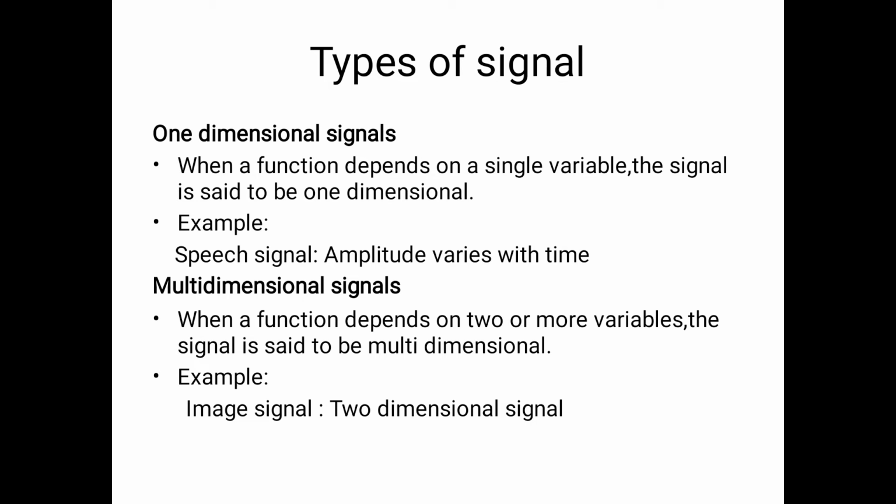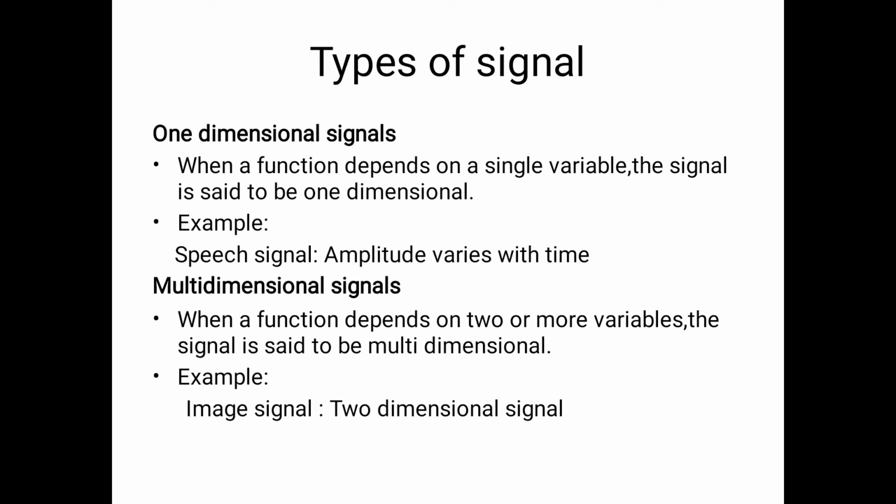Here is another classification of signals, which is based upon their nature and characteristics in the time domain. In that case, signals may be broadly classified as continuous time signals and discrete time signals. In the case of a continuous time signal, the signal completely depends on time, and at every instant of time we are getting some values on the amplitude scale. And another one is the discrete time signal.